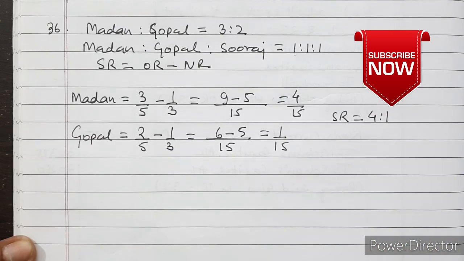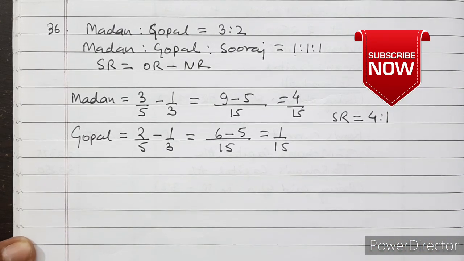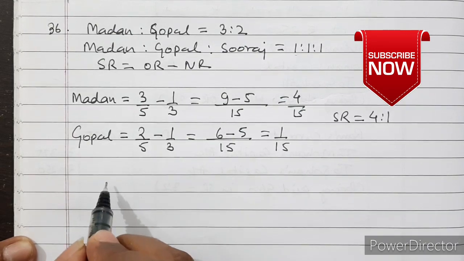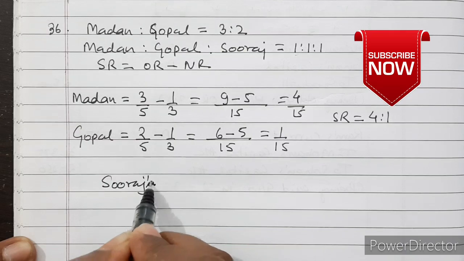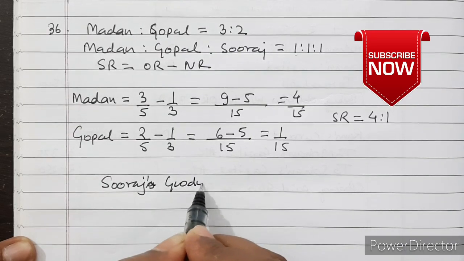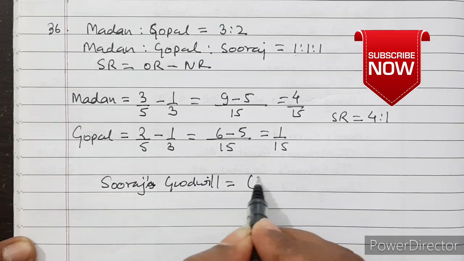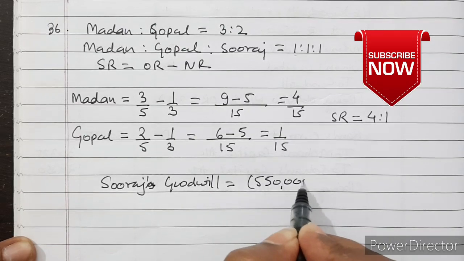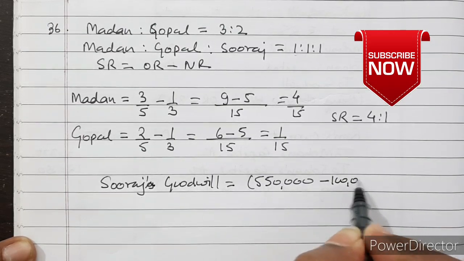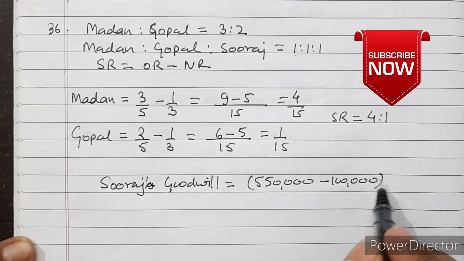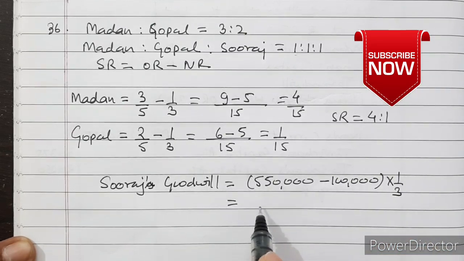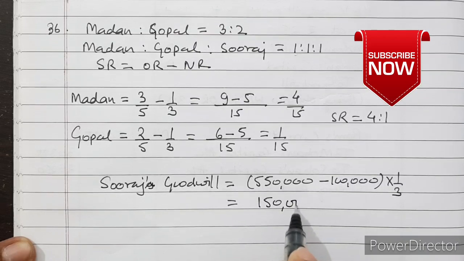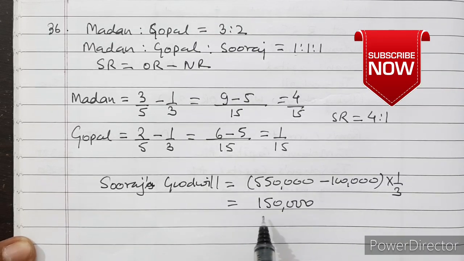Now let us see the journal entry. Before that, Suraj's goodwill is equal to 5,50,000 minus 1 lakh, that is the existing goodwill, into Suraj's share, that is 1/3. So we will get rupees 1,50,000, and Suraj is unable to bring rupees 1,50,000.